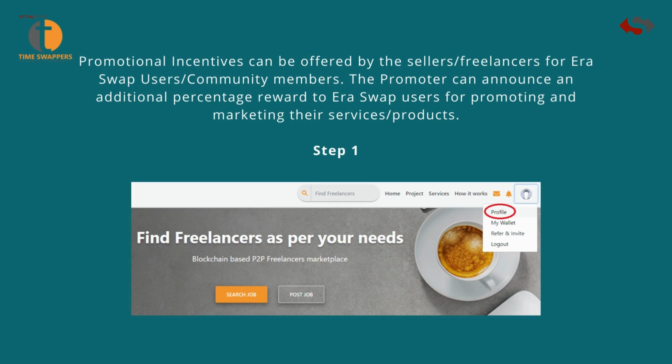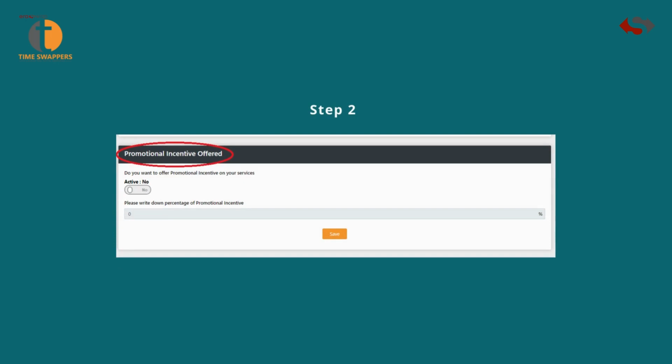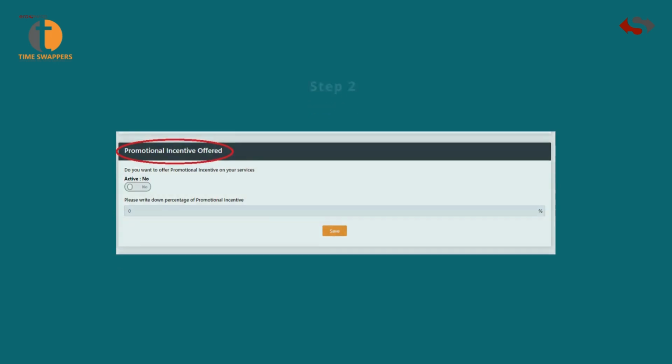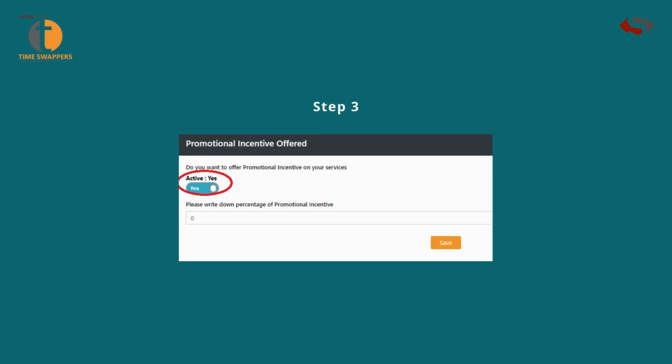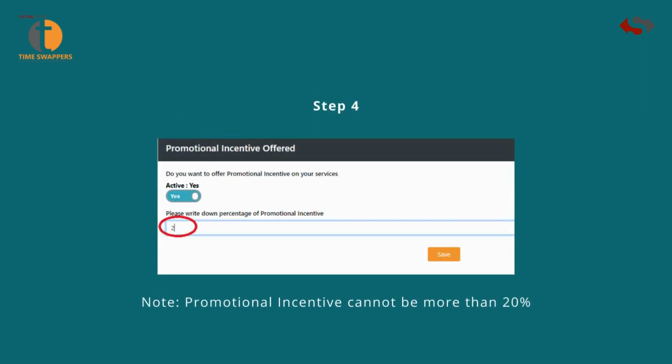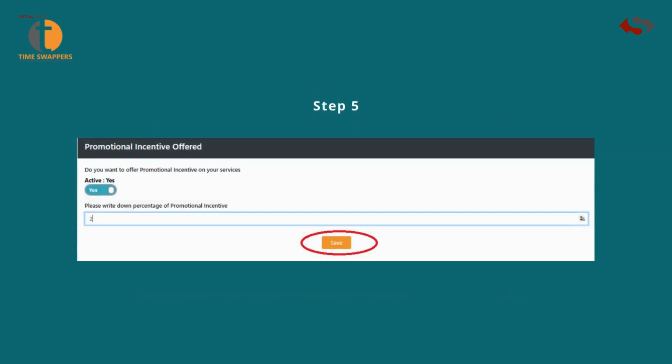Step 1. Click on Profile under Profile icon. Step 2. Scroll down. Step 3. Activate your promotional incentives under Promotional Incentive Offered. Step 4. Mention down the percentage of promotional incentive. Step 5. Click on Save.